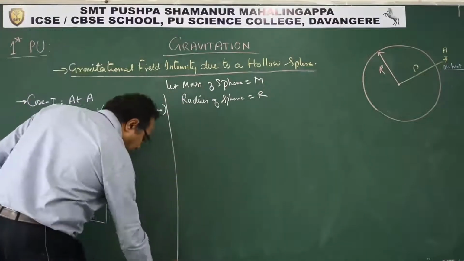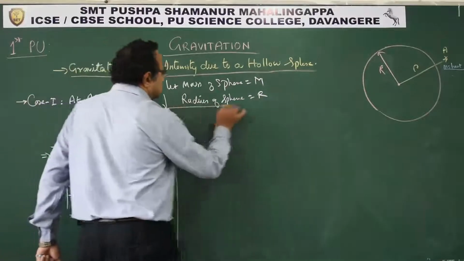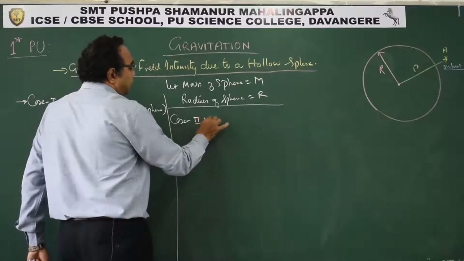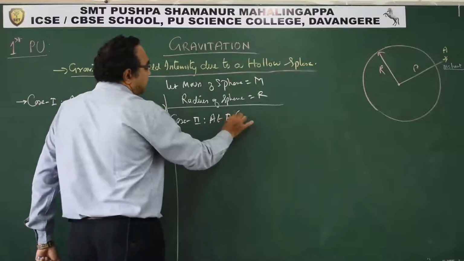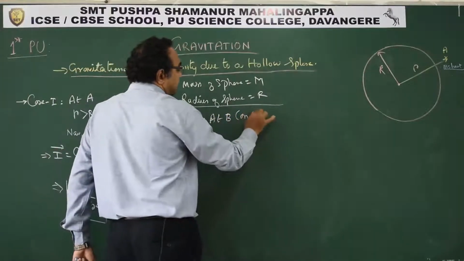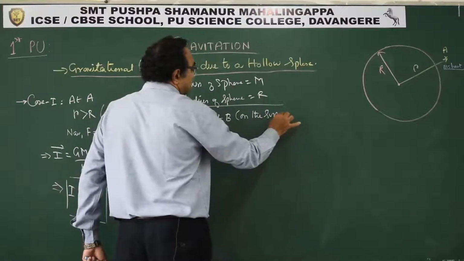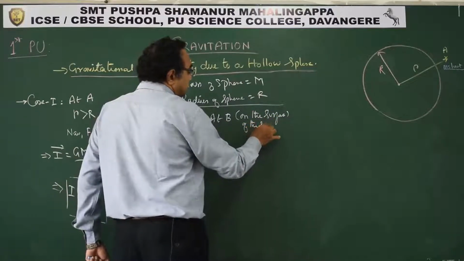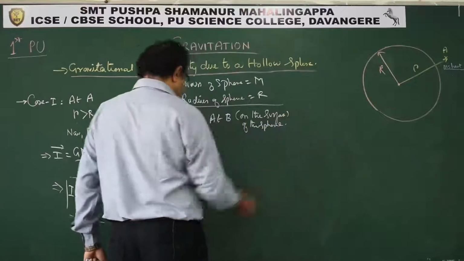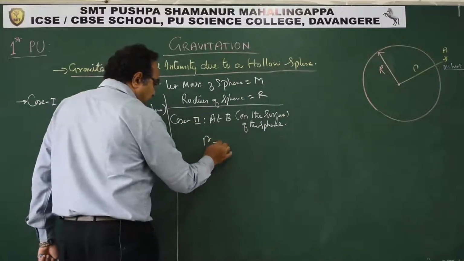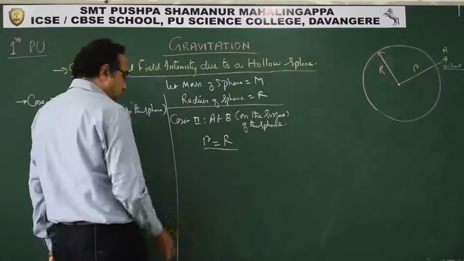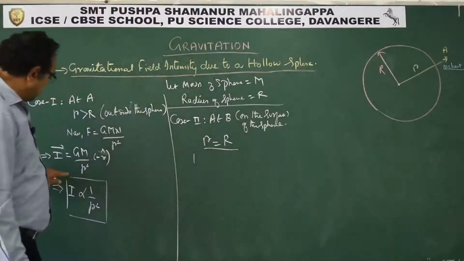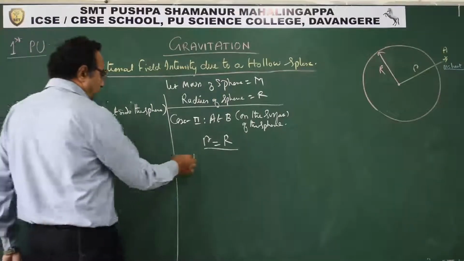Now case 2 is at B, which is on the surface of the sphere, where r is equal to R. Putting r equal to R in this equation, what do you get?